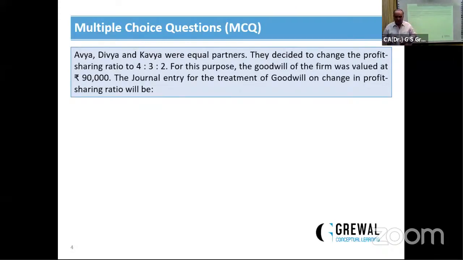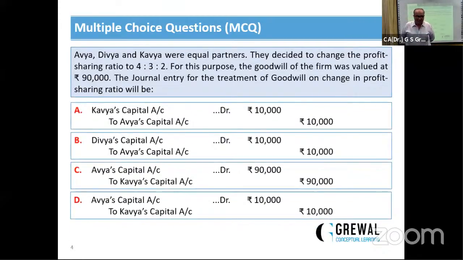One question is: Avya, Divya and Kavya were equal partners. They decide to change their profit sharing ratio. For this purpose, goodwill of the firm was valued at rupees 90,000. The journal entry for the treatment of the change in profit sharing ratio will be, in this case,